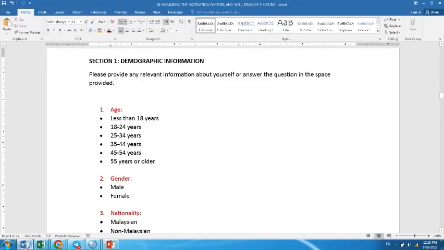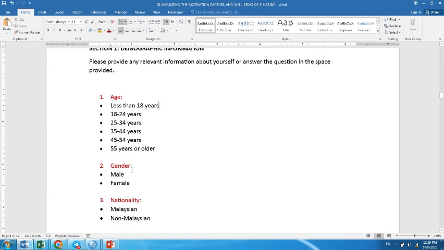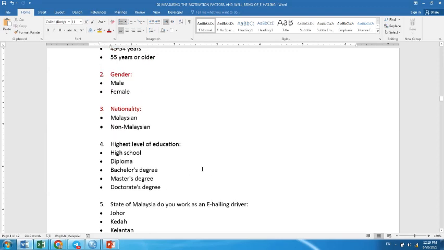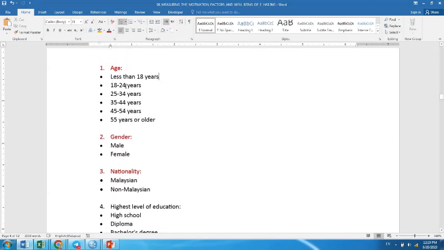Okay, say that you have this hard copy survey form. You don't do the Google form because your respondents are more familiar with the hard copy, so you do the hard copy. So today I'm going to demonstrate how to key in the information. We have demographic information here: age, gender, nationality, and then the highest level of education.